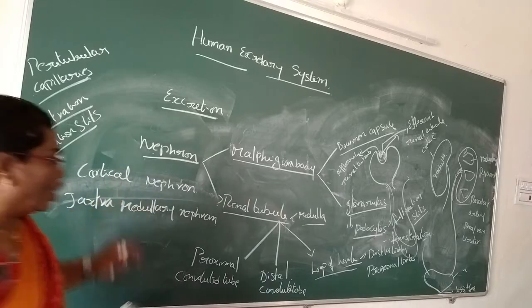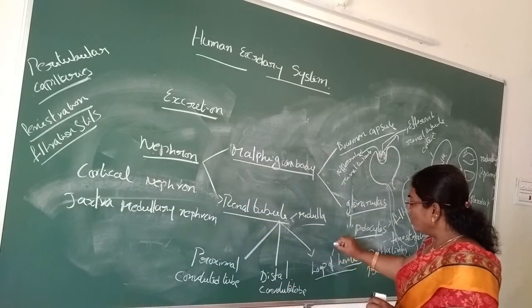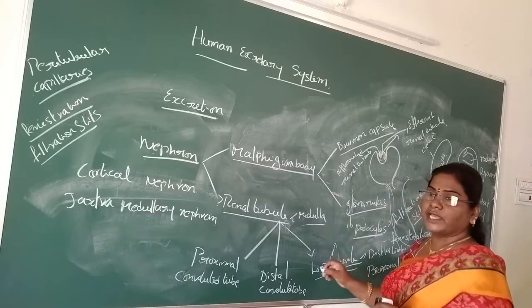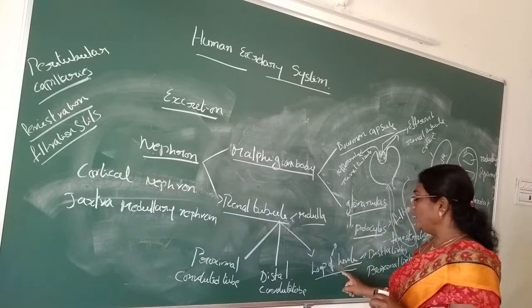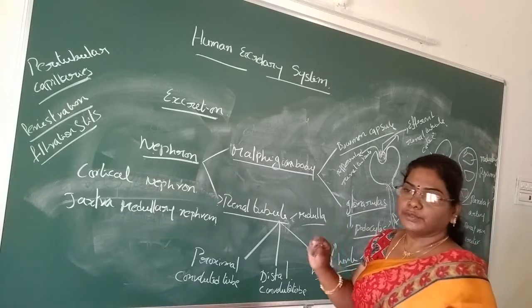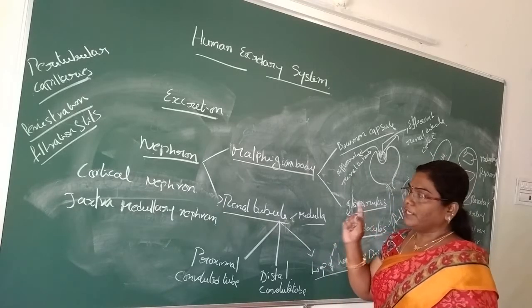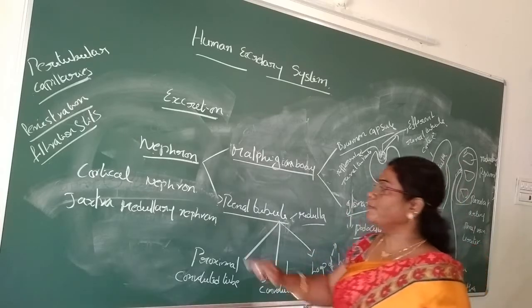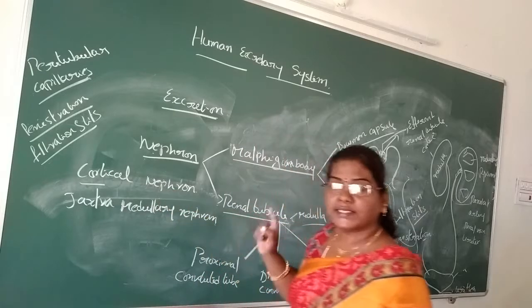In the cortical nephron, the loop of Henle, in the majority of nephrons, is short, and the tubules lie in the cortical region of the kidney. That is referred to as cortical nephron. So in the cortical nephron, vasa recta is absent.